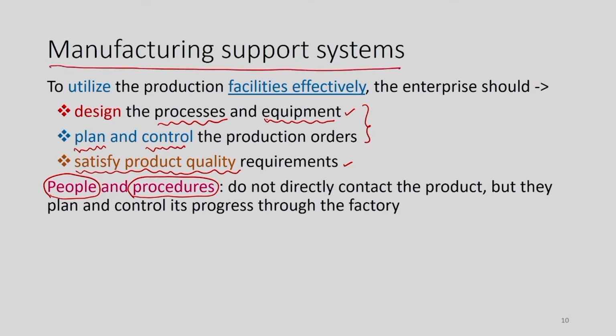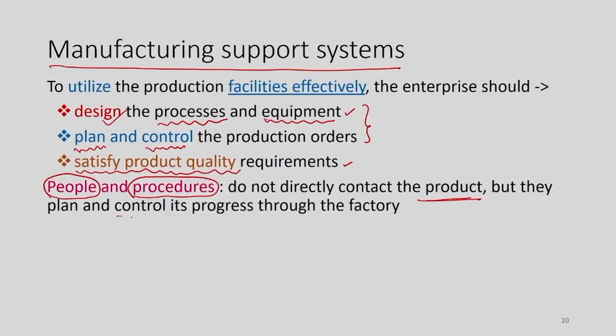But these people and procedures are carrying out the operations of designing the process and equipment, planning and control, and they are ensuring whether the facility which is created is capable of satisfying the product quality requirements or not. These people and procedures may not be directly in contact with the product, but they are controlling the entire operations through the factory, through the equipment.